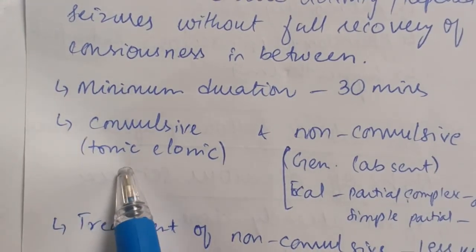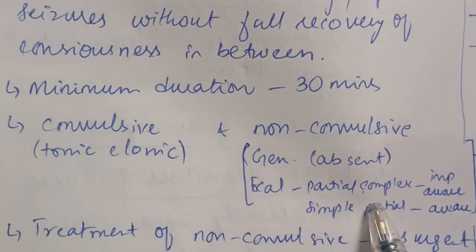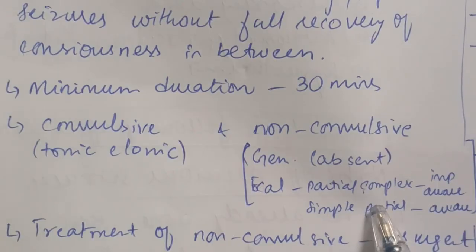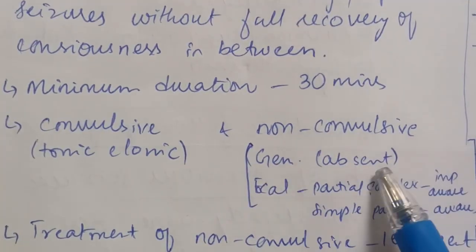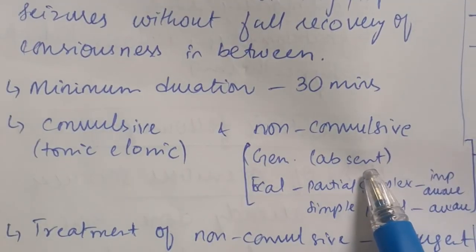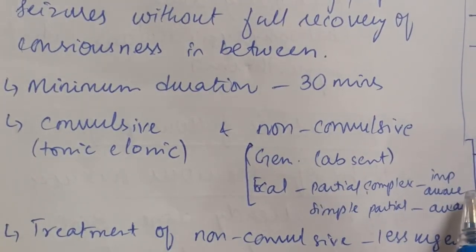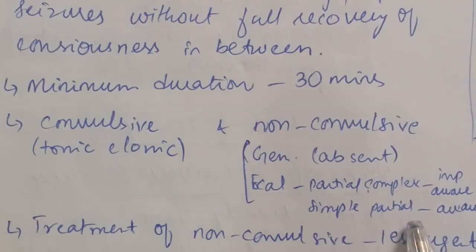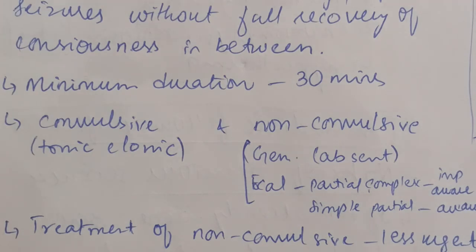Convulsive status epilepticus is tonic-clonic, and then there is non-convulsive status epilepticus. These are non-convulsive, and these can be generalized and focal. In generalized, the seizures are termed absence seizures, and in focal, they can be complex partial, where the awareness is impaired, and if these are simple partial, the awareness would be intact. So these are the non-convulsive status epilepticus, and the treatment for non-convulsive status epilepticus is actually less urgent.